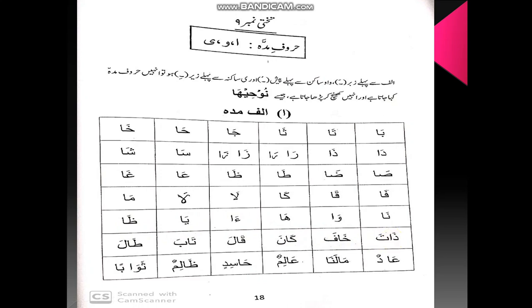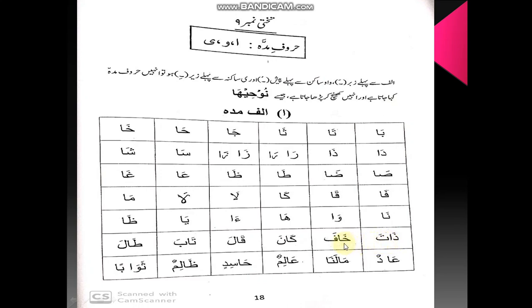Alif madda examples. Zata: zal alif zabar za, ta zabar ta. Where you are making it long, you can see with zal alif madda is there, so we'll make it long. On ta there is nothing, only zabar is there, so we'll not make it long.